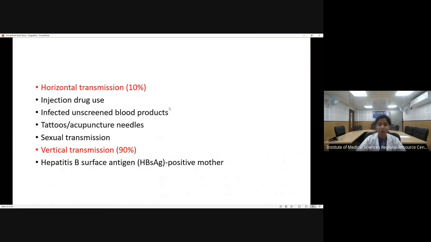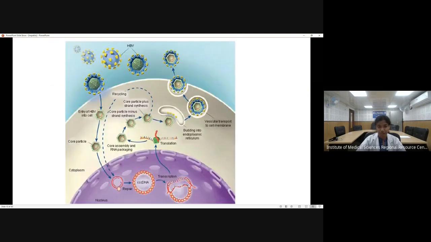Now, coming to the mode of transmission. Mode of transmission in case of hepatitis B can be horizontal transmission or vertical transmission. Horizontal transmission is through the parenteral route, either through drug abuse or transfusion of unscreened blood products, tattoos and acupuncture needles, or through sexual transmission. Vertical transmission is from the mother to the child, from a hepatitis B surface antigen positive mother. The infective antigen is the hepatitis surface antigen.